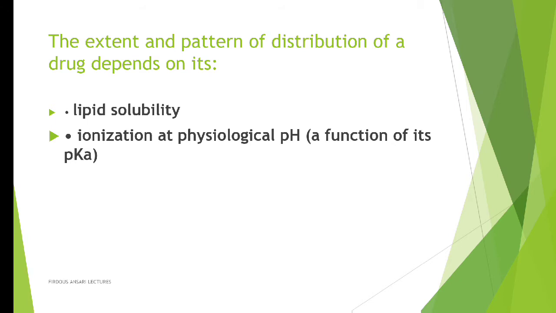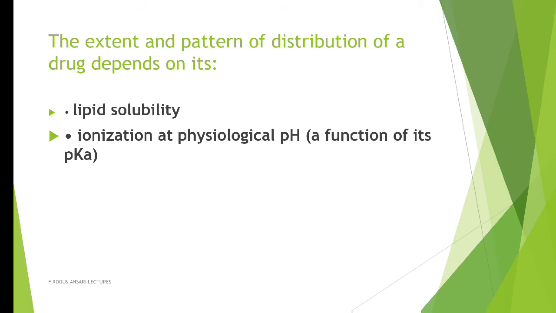An acidic drug in an acidic environment will be lipophilic, but an acidic drug in a basic environment will become hydrophilic and cannot cross the membrane. So distribution will be a great question mark over here. Similarly, a basic drug in a basic environment, distribution will be okay, but a basic drug in an acidic environment will not undergo distribution because it will become hydrophilic in nature.